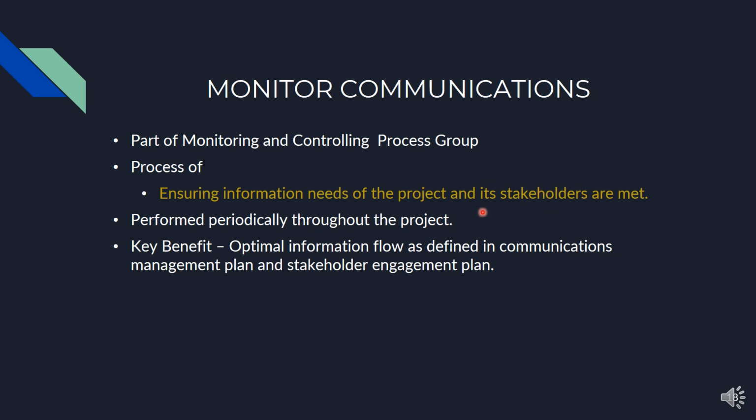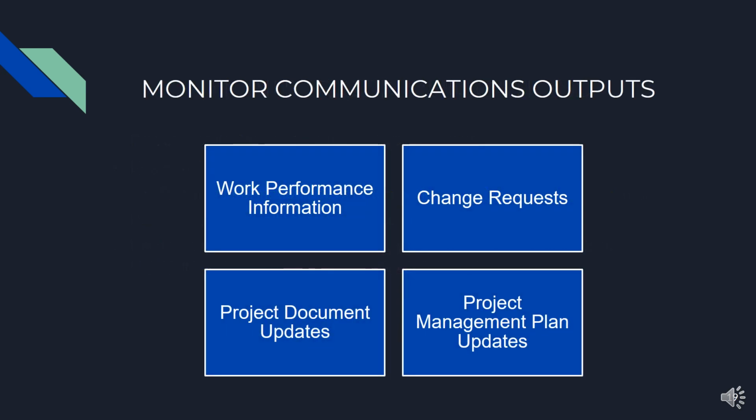This process is performed periodically throughout the project. Key benefit is: it ensures optimal information flow as defined in the communication management plan and stakeholder engagement plan. Key outputs of the monitor communications process: work performance information, change requests, project document updates, and project management plan updates.